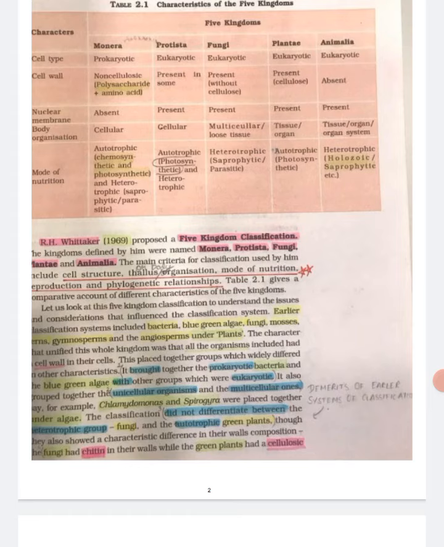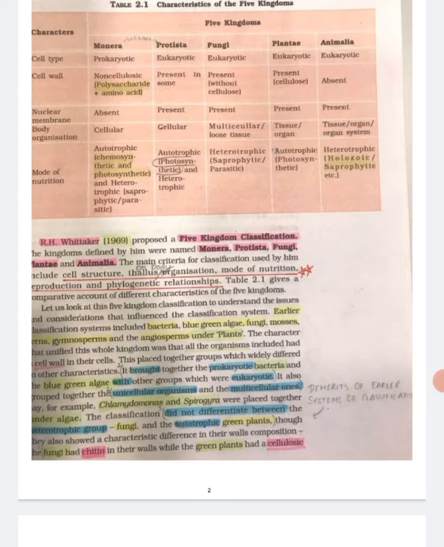Table completed. R.H. Whittaker in 1969 proposed a five-kingdom classification. The kingdoms defined by him were named Monera, Protista, Fungi, Plantae and Animalia. The main criteria for classification used by him include cell structure, body organization, mode of nutrition, reproduction and phylogenetic relationships. Table 2.1 gives a comparative account of different characteristics of the five kingdoms.